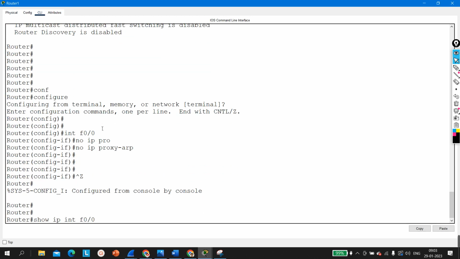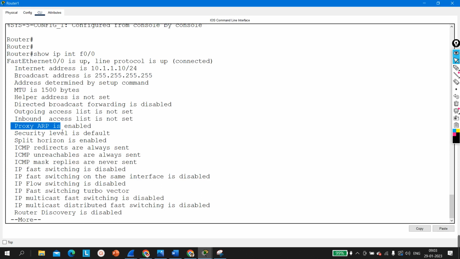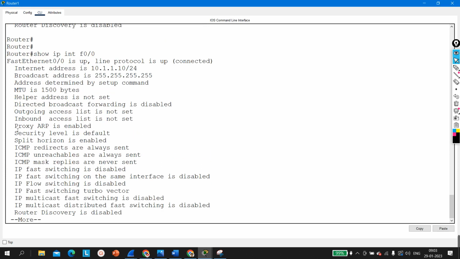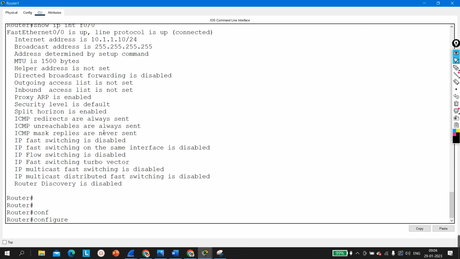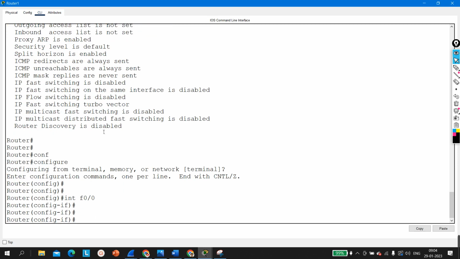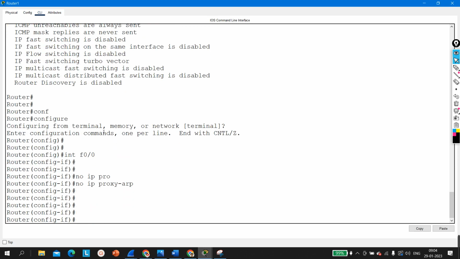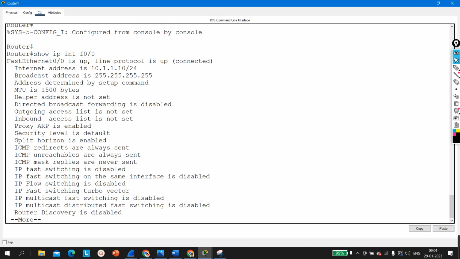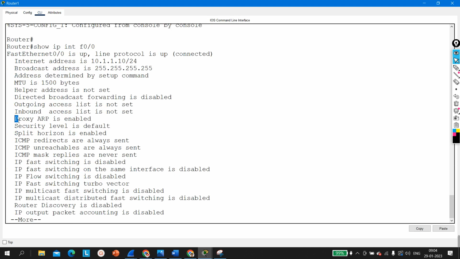Now if you verify, you can see proxy ARP is still enabled. Let me check again. It is still enabled. So I think in Packet Tracer this command is not supported.